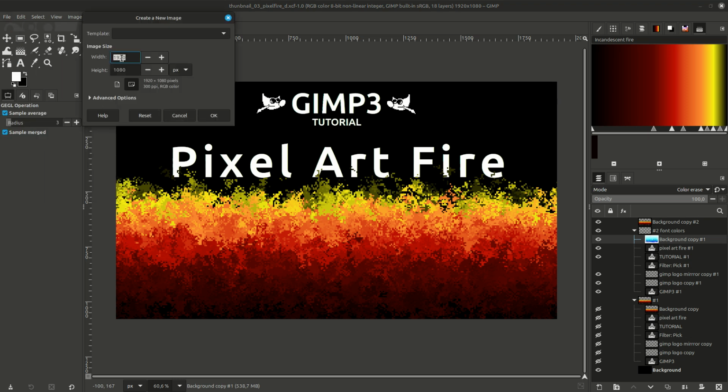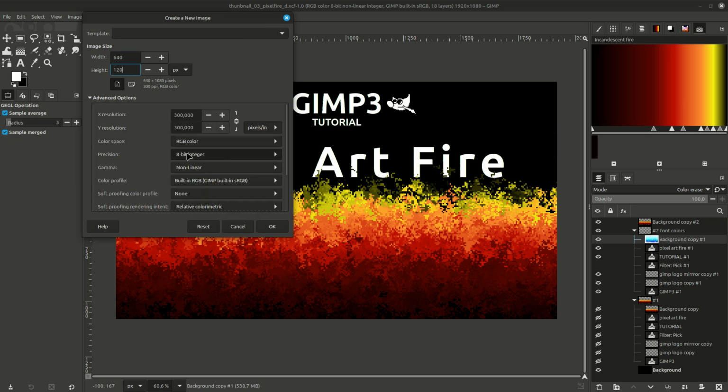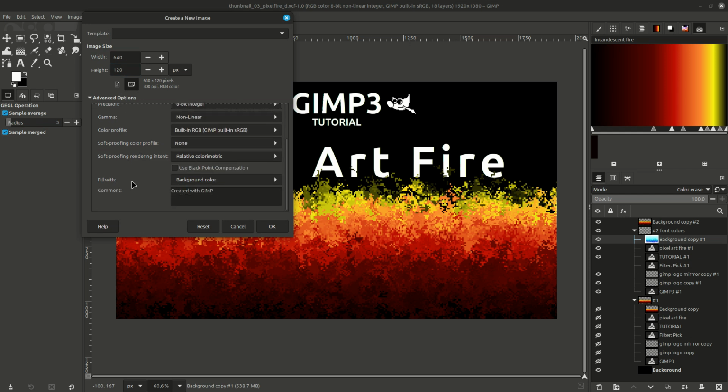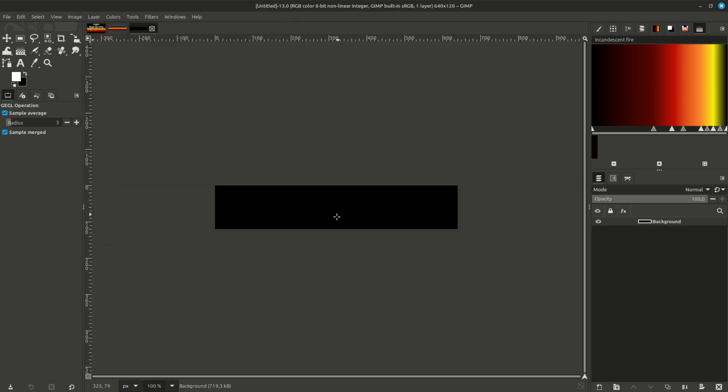Size will be 640 by 120. Advanced options, precision, we have 8-bit. And we fill with the background color, which is black. Here we go.